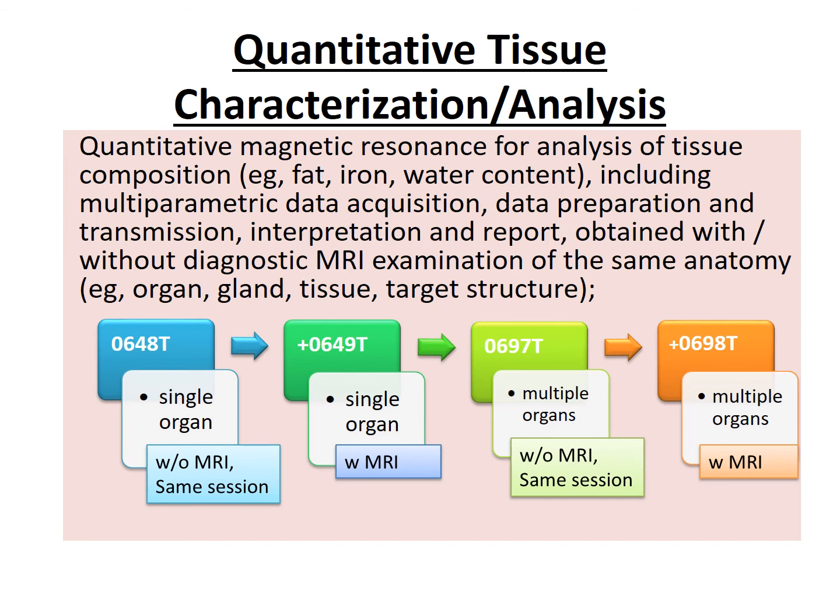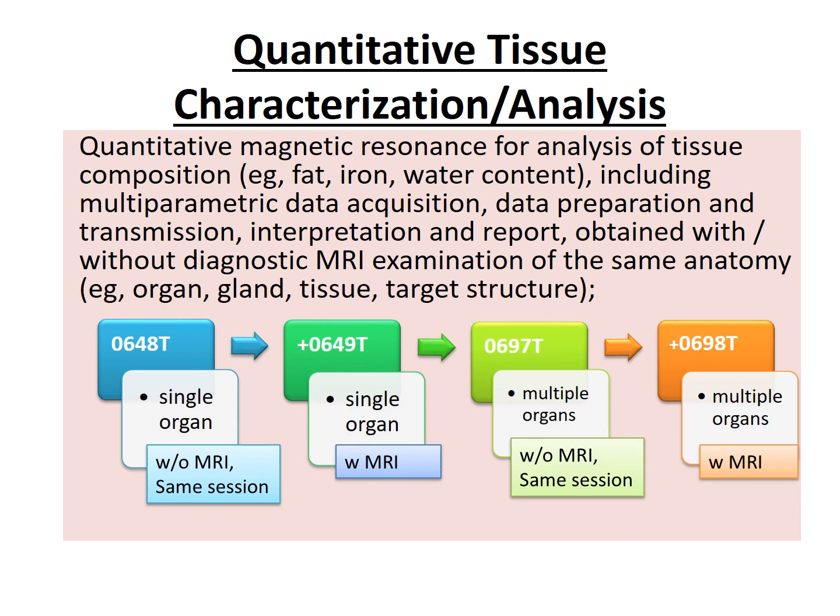Quantitative MP-MRI. 4 codes 0648T, 0649T, 0697T, 0698T for reporting quantitative MP-MRI for the analysis of tissue composition including multi-parametric data acquisition, data preparation and transmission, and interpretation and report that is obtained either with or without a concurrent diagnostic MRI. Quantitative MP-MRI is a new technology. It uses software to analyze tissue physiology of visceral organs and other anatomic structures non-invasively, and it is a tool to assist the physician in decision making.